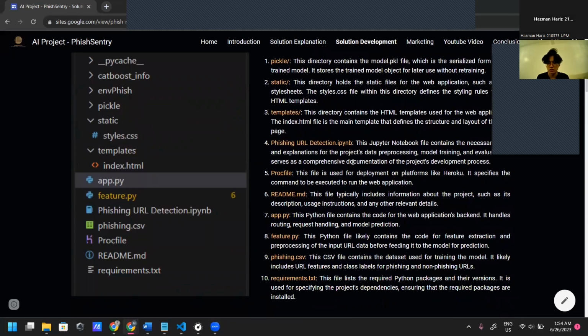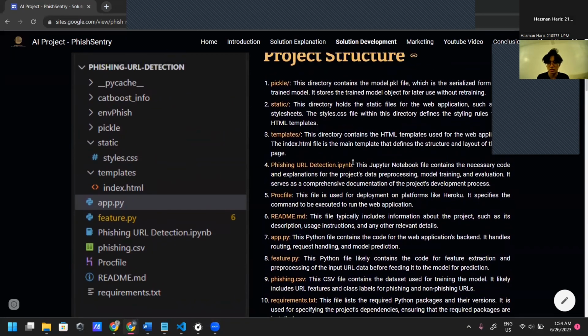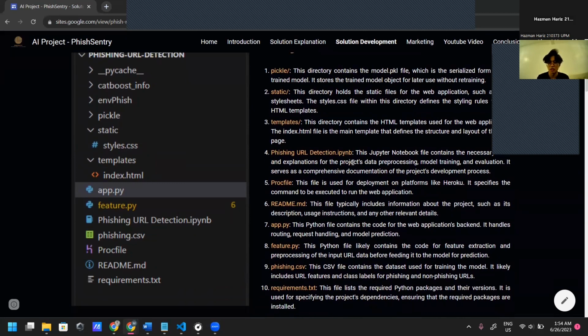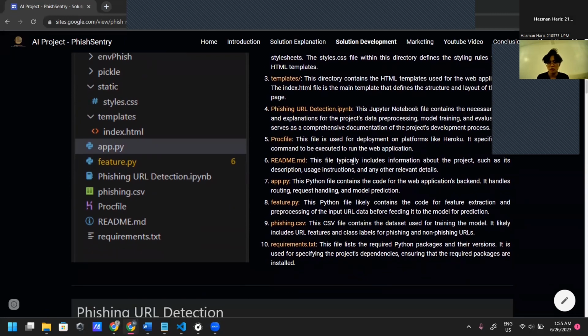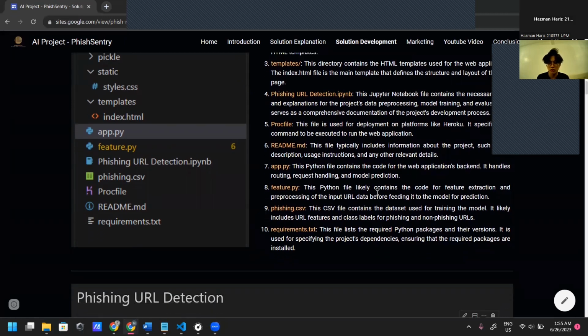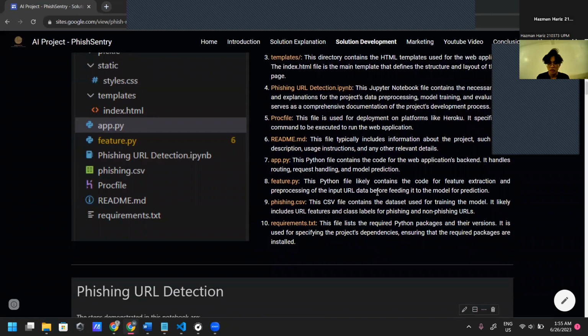Then the most important one is this Jupyter notebook file, which contains the necessary code and explanations for the project's data pre-processing, model training, and evaluation. It serves as the comprehensive documentation of the project's development process. Then we have the app.py, which is the Python file that contains the code for the web application's backend. It handles the routing, request handling, and model prediction. Next is the feature.py. This Python file likely contains the code for feature extraction and pre-processing of the input URL data before feeding it to the model for prediction.